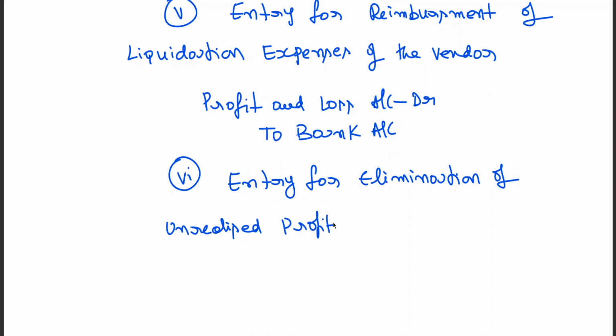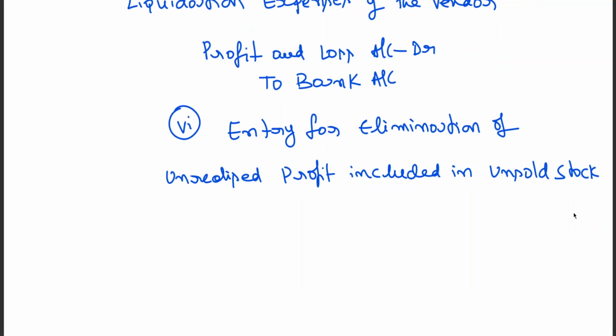The entry for elimination of unrealized profit included in unsold stock will be: Profit and loss account at R to inventories account.